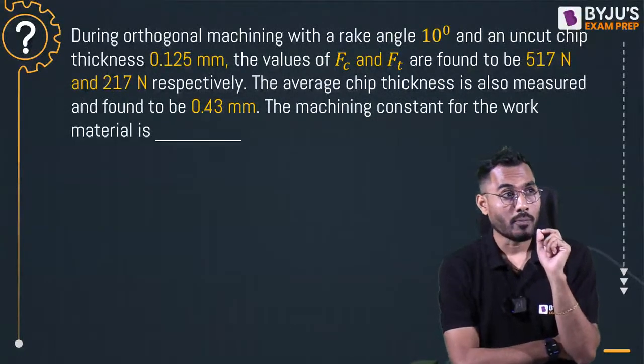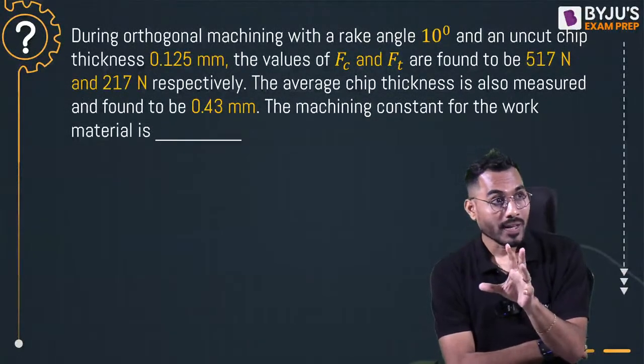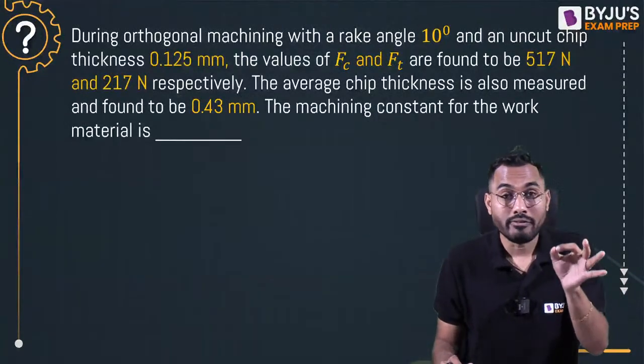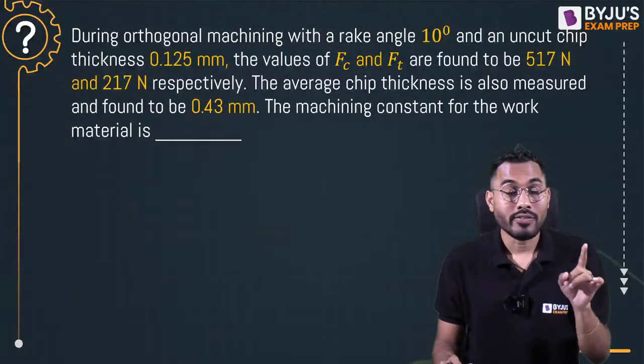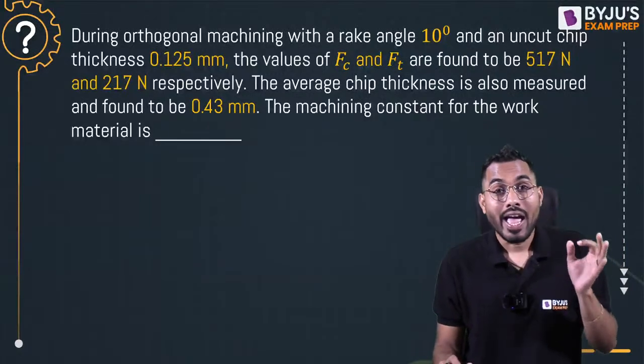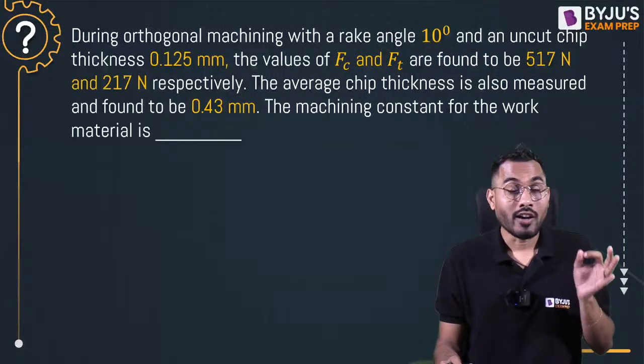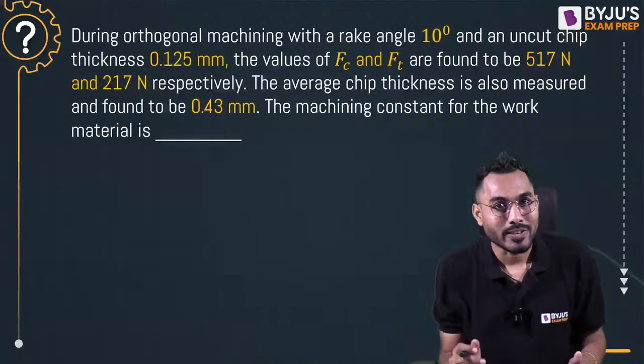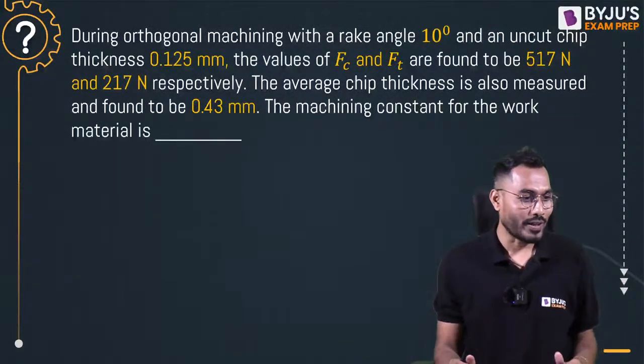During orthogonal machining operation with a rake angle of 10 degree and uncut chip thickness of 0.125, the values of FC and FT, cutting force and thrust force, are given as 517 and 217 respectively. Average chip thickness is also measured and found to be 0.43. Machining constant for the work material is? Machining constant we have to calculate now.